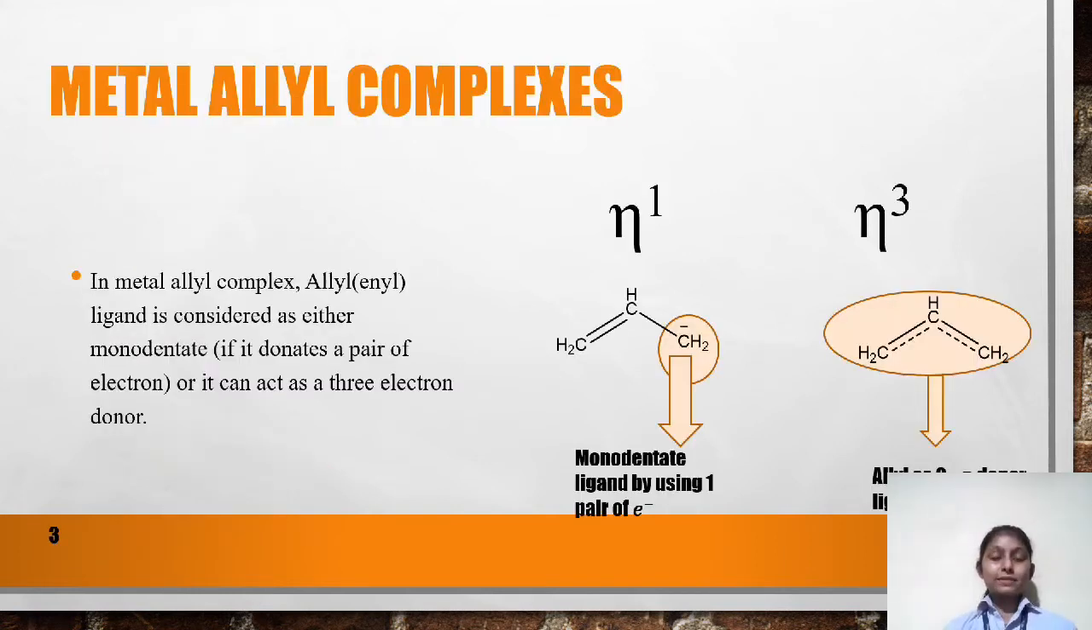Metal allyl complexes. In metal allyl complexes, metals like nickel or palladium form complexes with allyl ligand. Allyl shows either a monodentate property, that it donates a pair of electrons, or it can donate 3 electrons. That is, it shows either hapticity equal to 1 or hapticity 3.